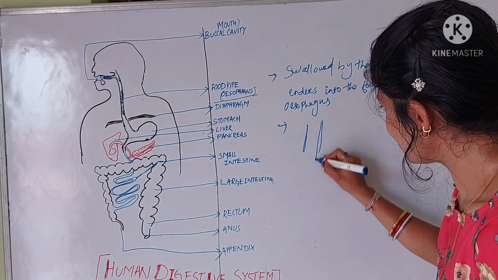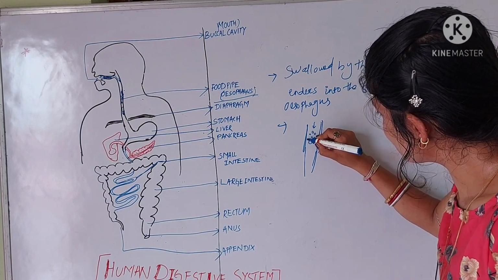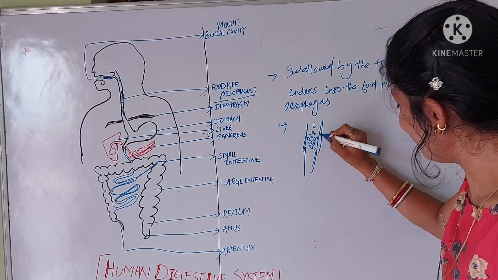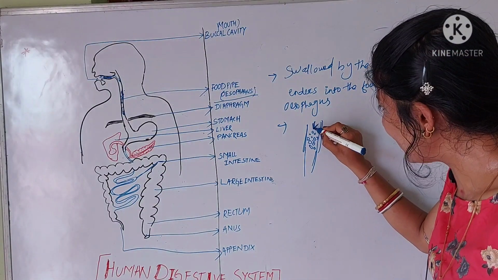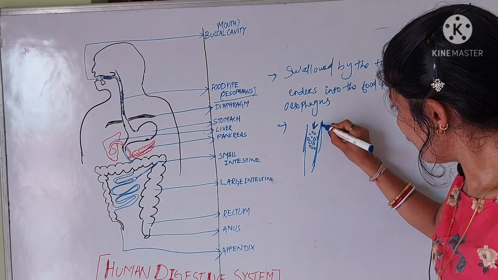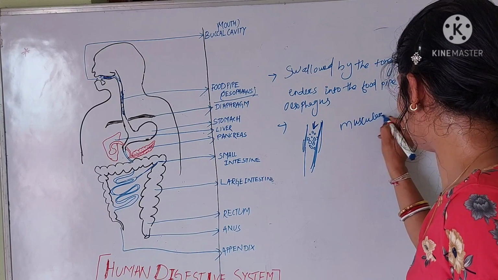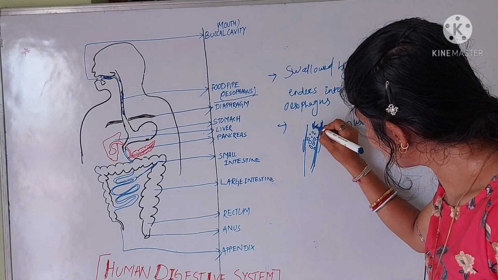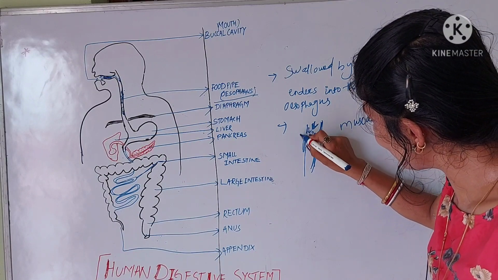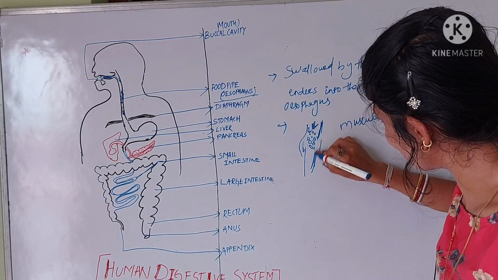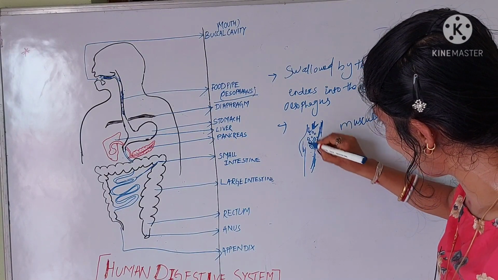Just see the diagram. This is the food pipe. Suppose these are the food, some smaller particles, some larger particles. When the partially digested food enters the food pipe, which is a muscular wall, the food pipe expands. After the food passes, it contracts again.